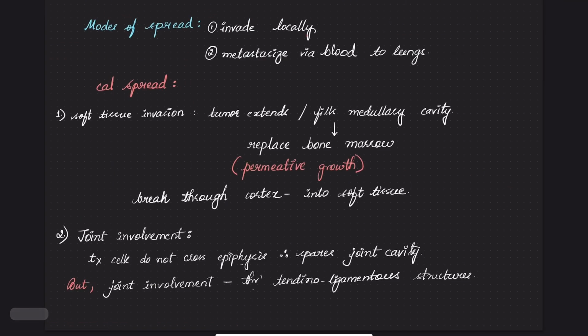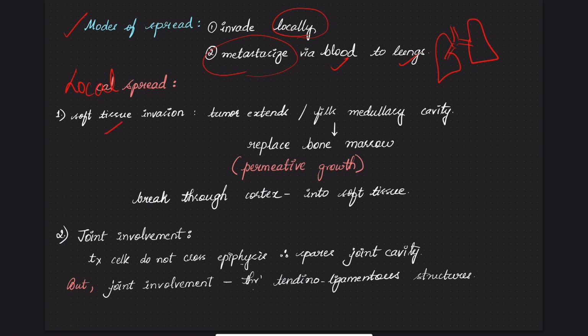Let us see the modes of spread. They invade locally, they are locally aggressive, and also they metastasize through blood to the lungs. Lungs is the most common organ involved. First, let us see the local spread. This is soft tissue invasion.